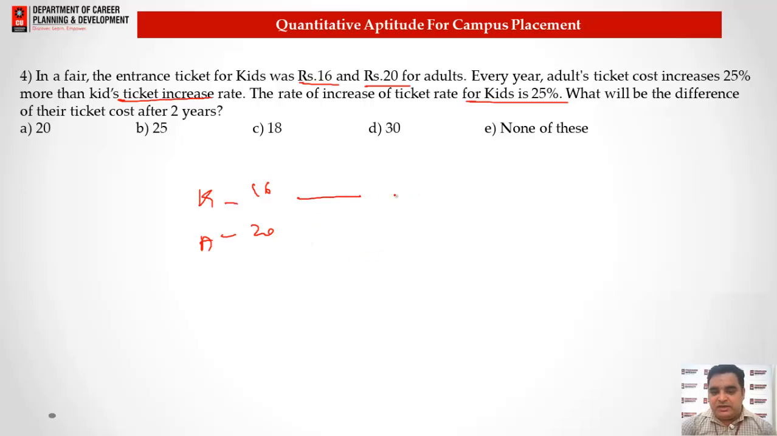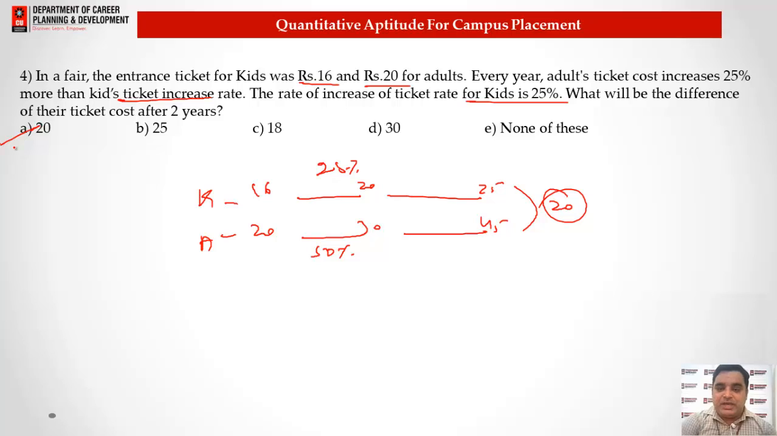So we have year 1 and year 2. For kids we have an increase of 25%. For adults we have an increase of 50%. So 16 becomes 20 and 20 becomes 25 at the end of 2 years, whereas 20 becomes 30 and 30 becomes 45 at the end of the second year. Now here we have the difference of rupees 20, and that will be the answer, option A.